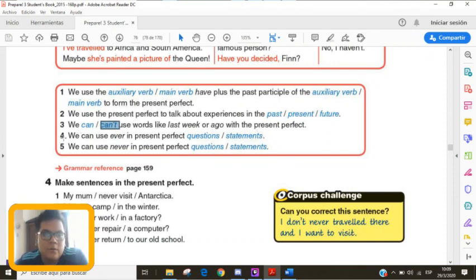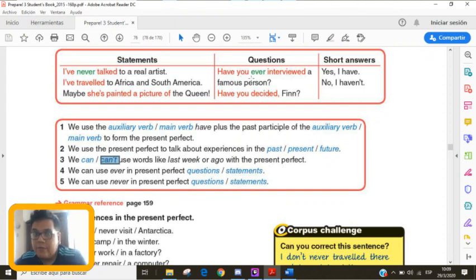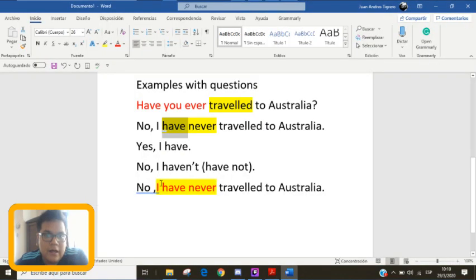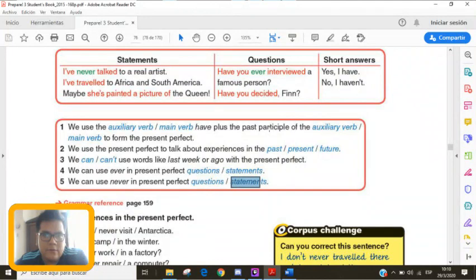Okay? Number 4, we can use ever in present perfect. Remember, have you ever? Those are questions. So, questions. You underline or circle questions. Number 5, we can use never in present perfect statements, right? Remember, no, I have never, all right? So, ever for questions, never for statements or answers, all right?